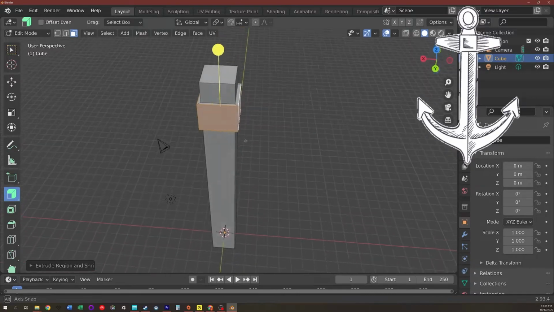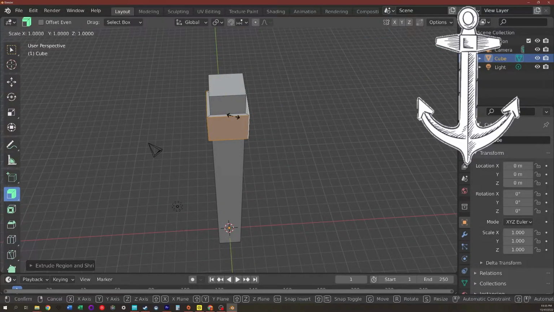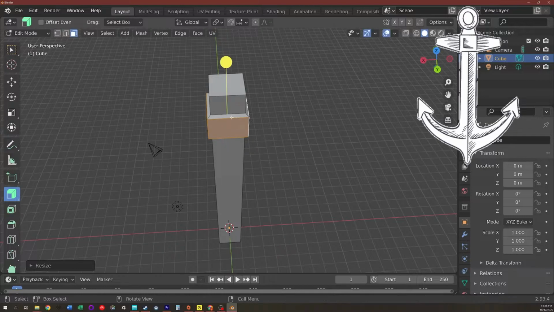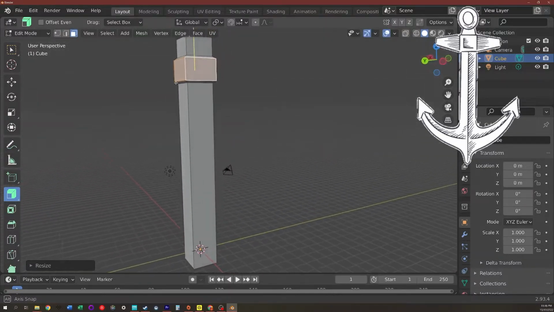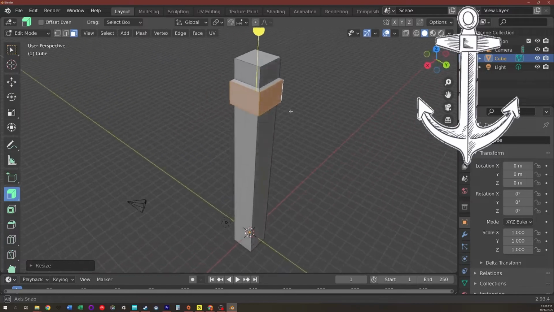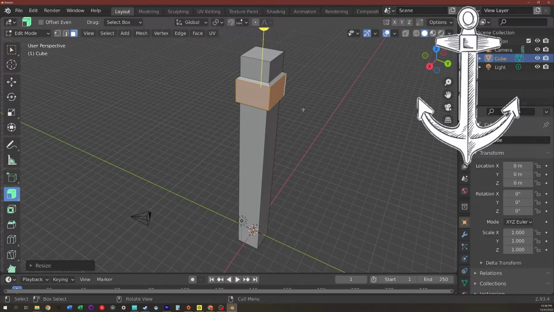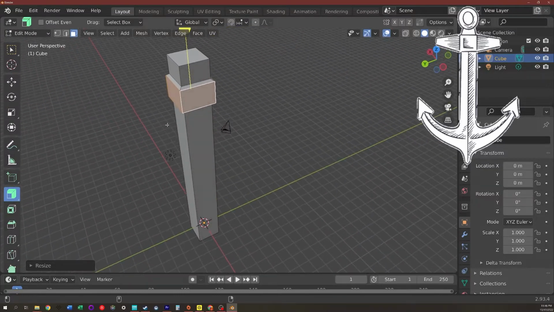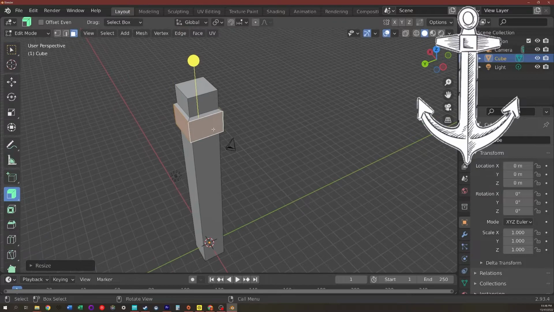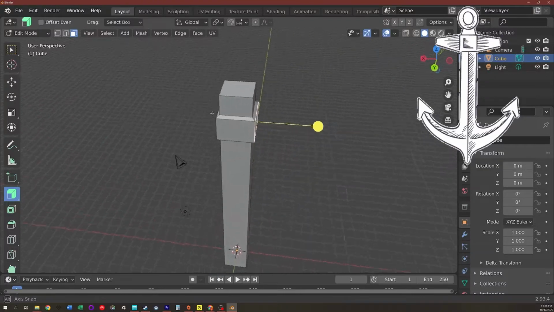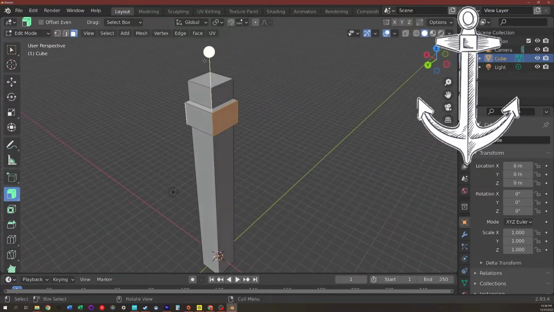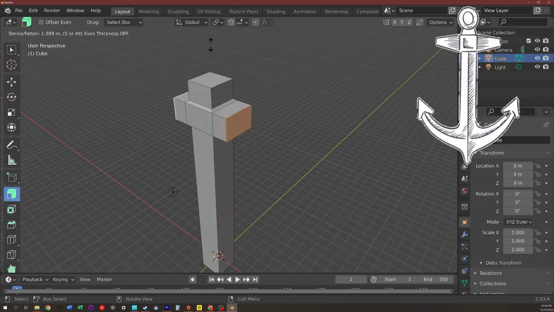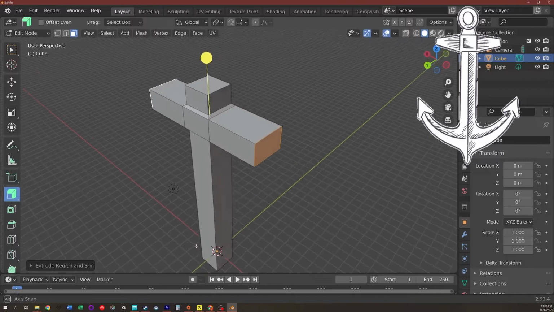Now I don't want a sharp edge there, so I'm going to use the scale tool and press Z. That looks pretty good. Okay. Next is to create the crossbar. To create the crossbar, I'm going to again use the extrusion tool. We're going to click here and we're going to click here. Again, we're going to extrude along the normals and pull out. All right, that looks pretty good.